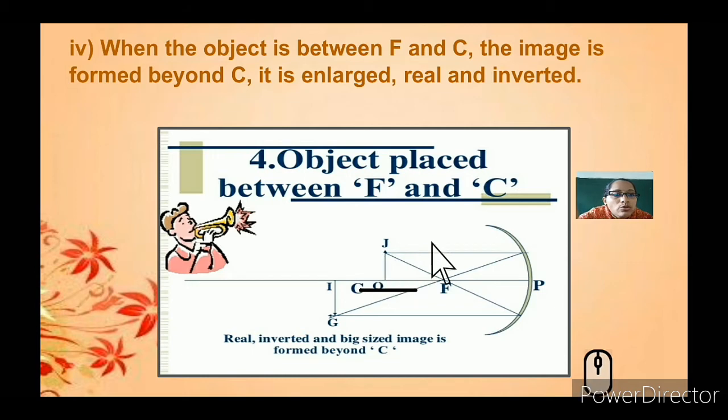So one goes through the pole, hits the mirror and reflects through the focal point, and the other ray passes directly through the focus, and you can see that through the focus it should hit the mirror and go parallel. So what is happening here? This image formed is beyond C and beyond the actual object. You can see when this image is formed beyond the actual object, it is again real. When an image is inverted, it is called real, and it is big, larger in size with respect to the object.